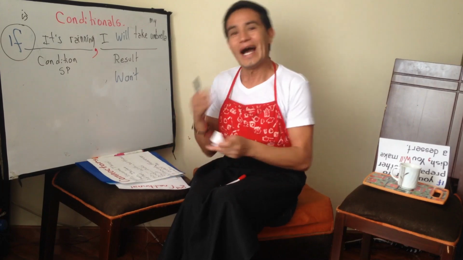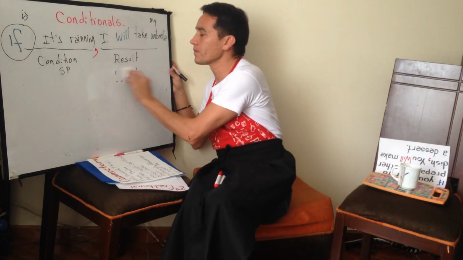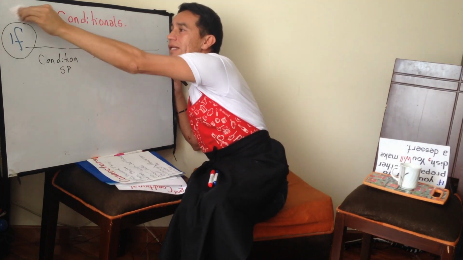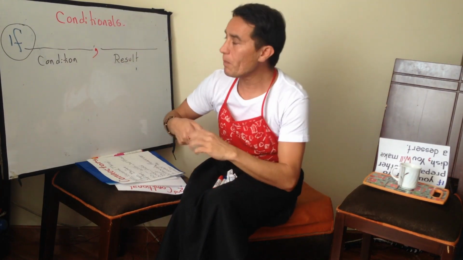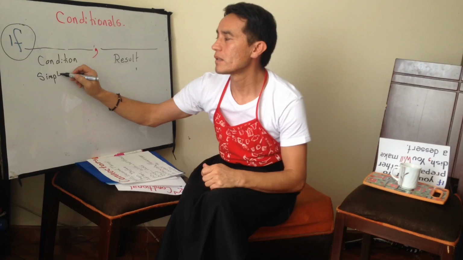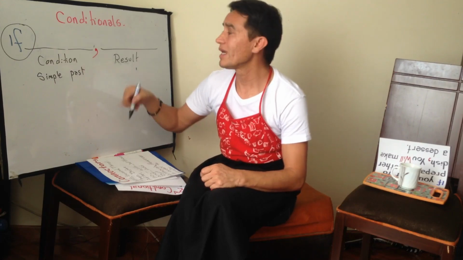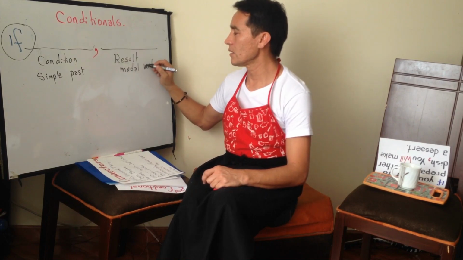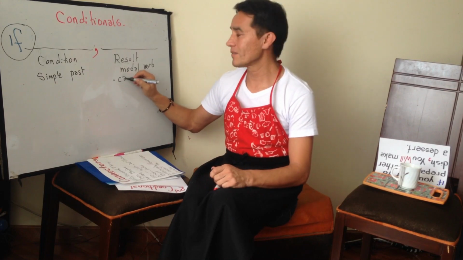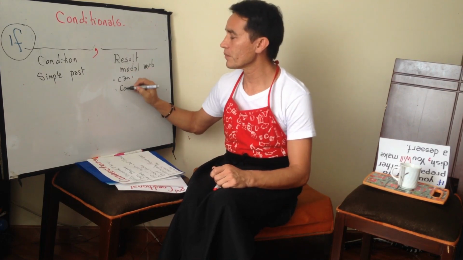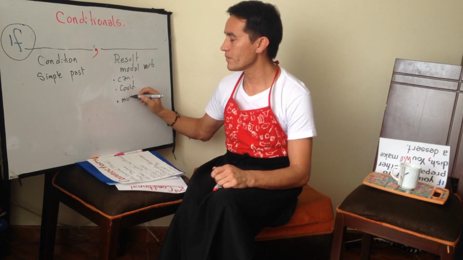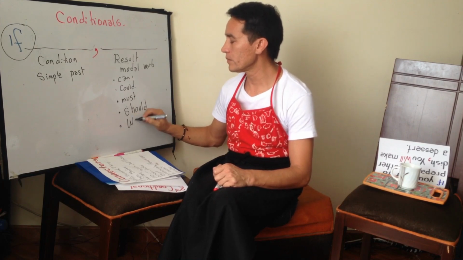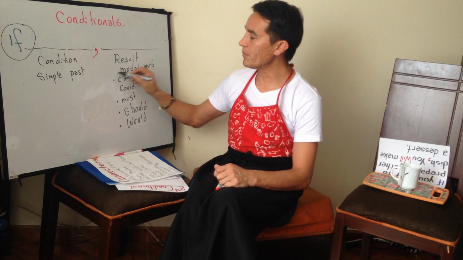Okay, now analyze the conditional number 2. Conditional number 2, or second conditional, is simple past as the condition, and the result is a modal verb. Do you remember modal verbs? Can, could, must, should, would. Yeah, these are modal verbs.